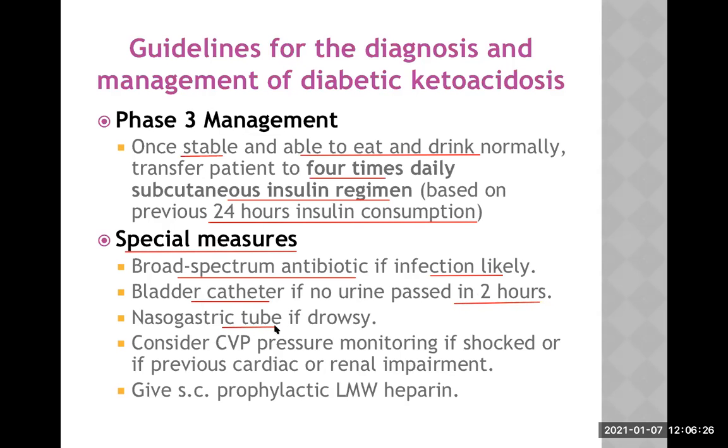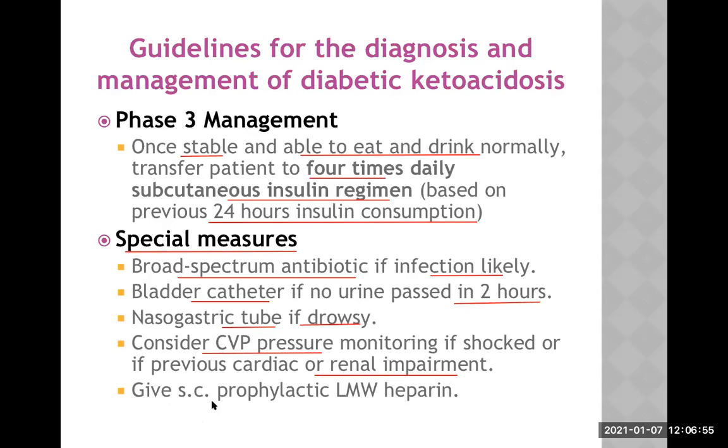Nasogastric tube is placed if patient is drowsy. Consider CVP monitoring. This is central venous pressure. If patient is in shock or if previous cardiac or renal impairment is there, CVP monitoring has to be done. Who knows, by giving a lot of fluid, patient may develop heart failure, or patient may already have renal failure. So CVP measurement has to be done.